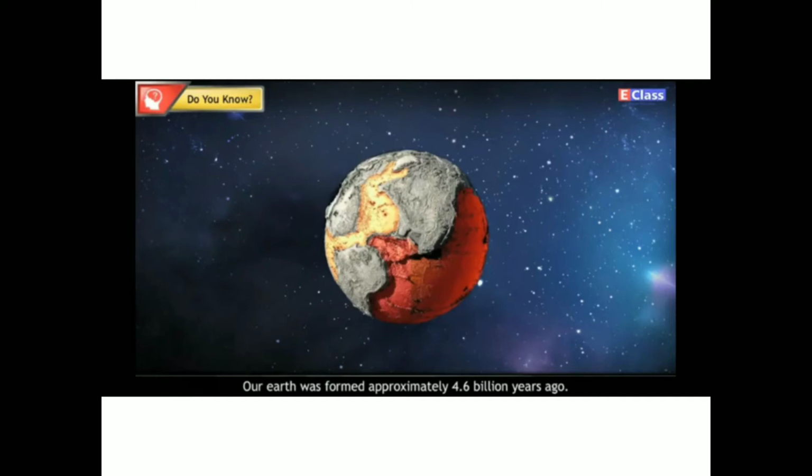Our earth was formed approximately 4.6 billion years ago. Initially, the earth was in a gaseous state. It started cooling through the process of radiation. The earth then liquefied. With time, the outermost part of the earth cooled first and became solid. This outermost layer of the earth is called the crust. Even today, the outer planets of the solar system are in a gaseous state.